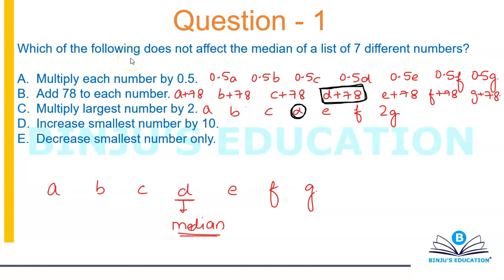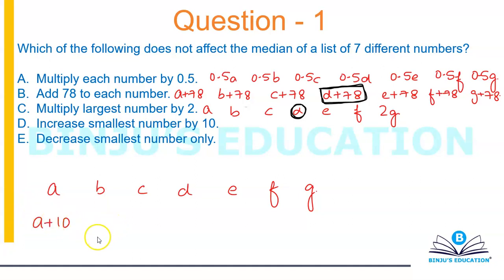Okay, option D, increasing the smallest number by 10. Now this is a very interesting option. I know that A, B, C, D, E, F, G are in their ascending order, A being the smallest, G being the highest. Now if you're going to increase A by 10, you do not know where A plus 10 would land up. It may happen that A plus 10 is still the smallest.